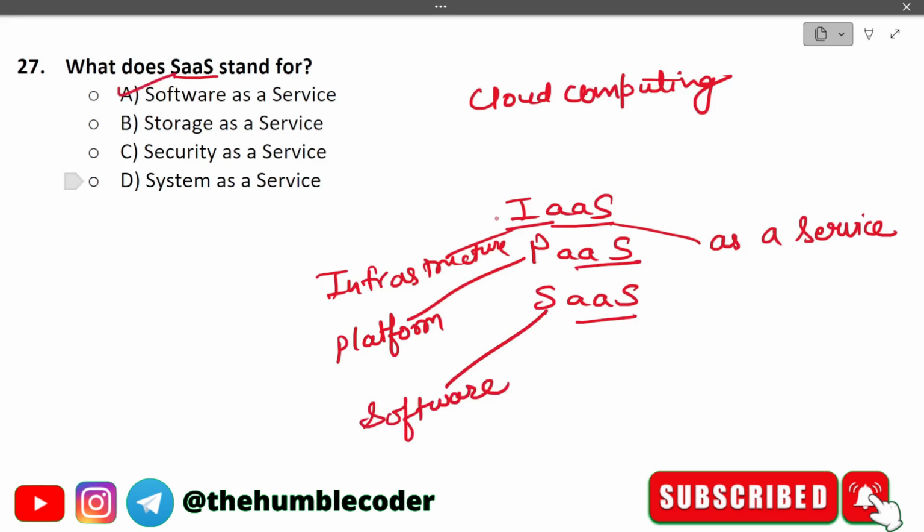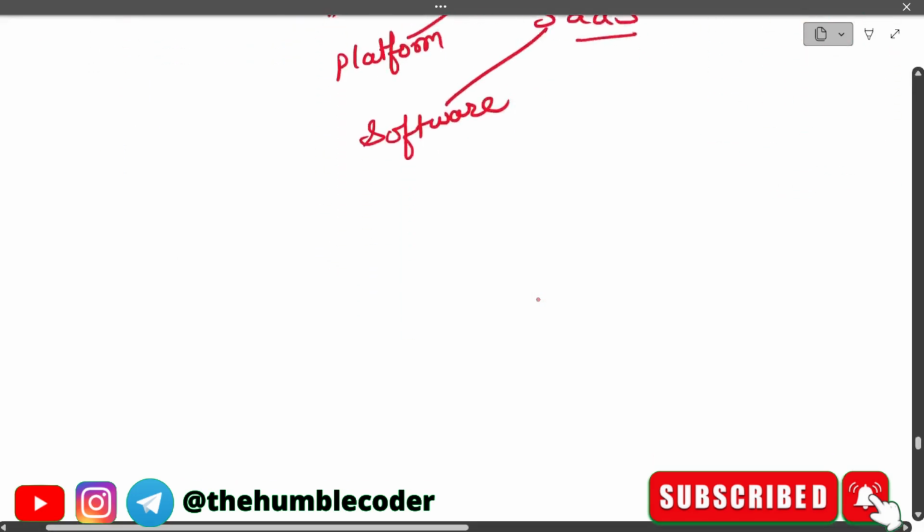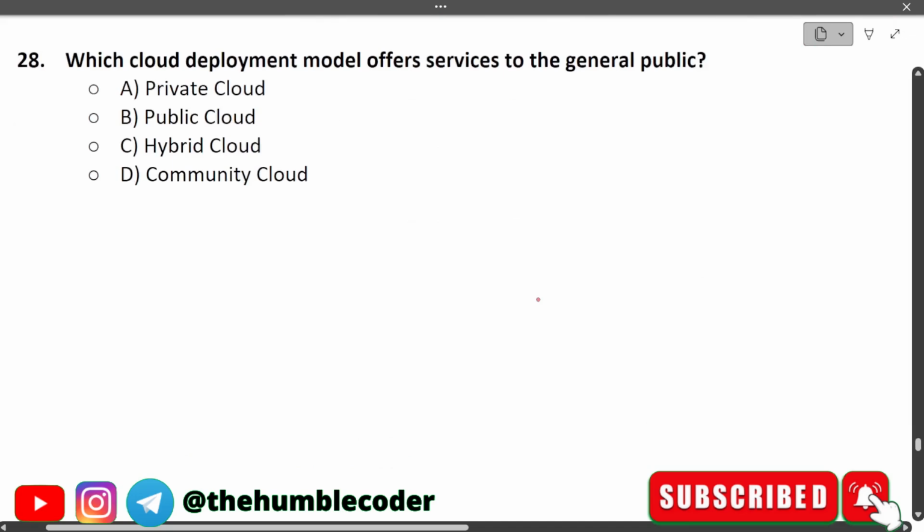Now, just by looking at one question, we have already seen three questions, because you might get a question on any of these. What does IaaS stand for, or what does PaaS stand for? You have to answer that these are the full forms of it. Moving on.